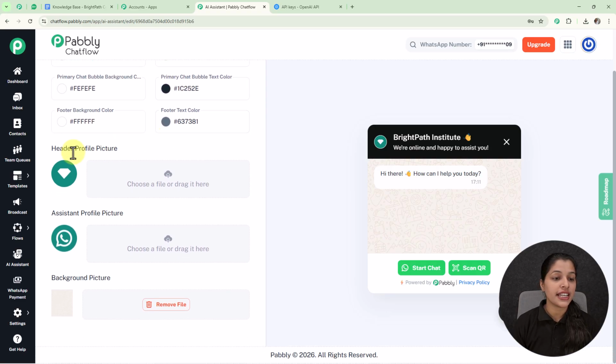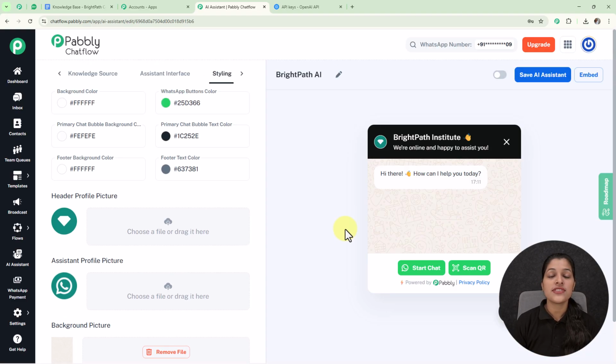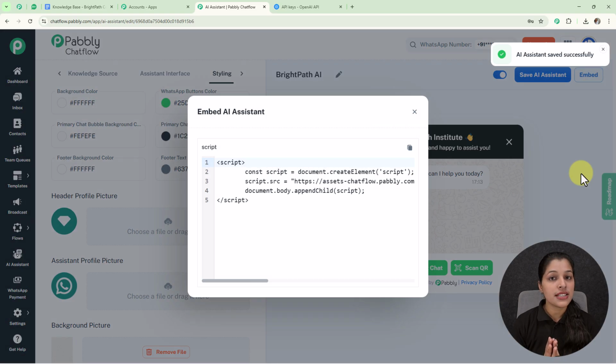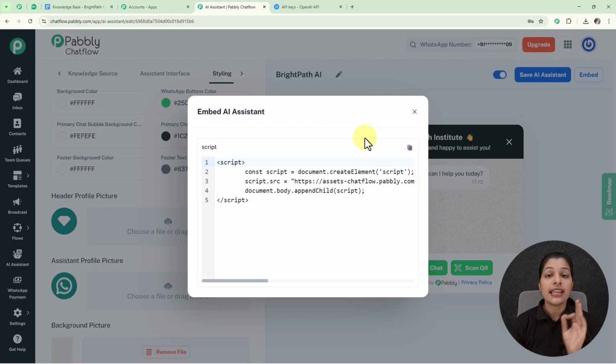And afterwards we are getting this option for header profile picture, assistant profile picture, and background picture. If you want to provide any kind of these profiles, you can provide it. And now we have successfully created our AI assistant within few minutes. Now we just have to activate it by enabling this toggle, and let's save it by simply selecting this save AI assistant button. If you want to embed this AI assistant to your business, then you just have to click over this embed button, and you will be getting this script code which you have to paste over your business, and this AI assistant will be embedded to your business successfully.